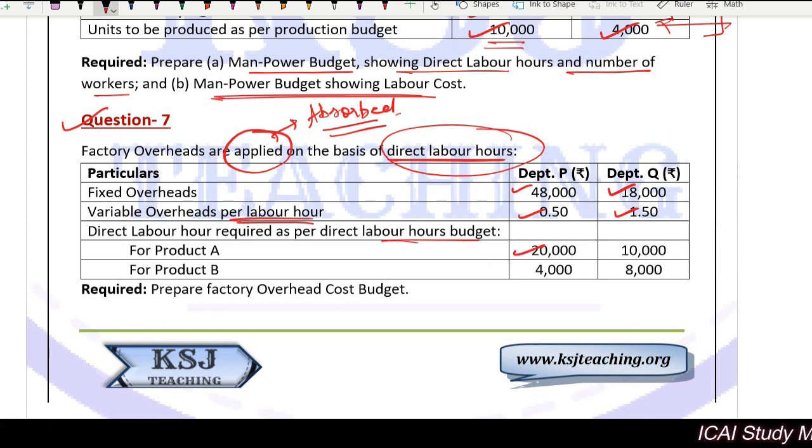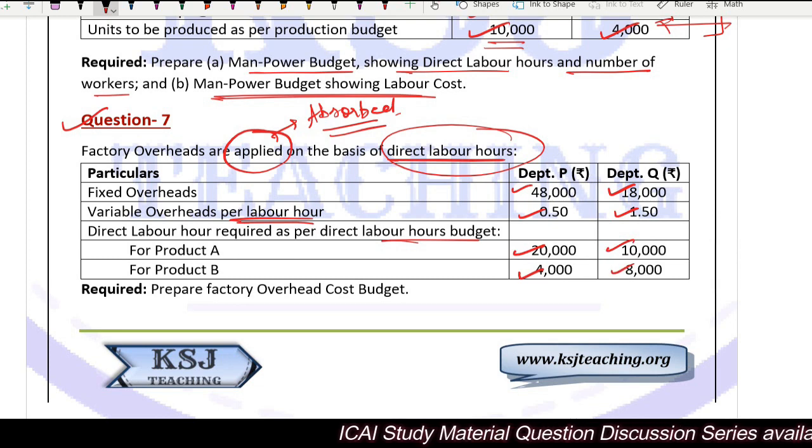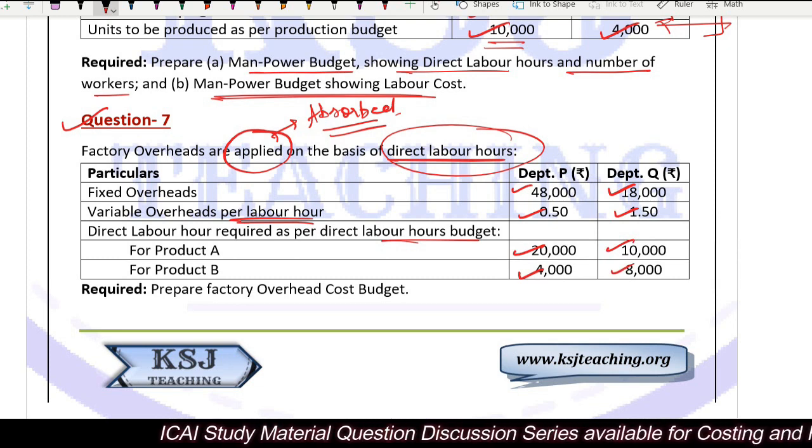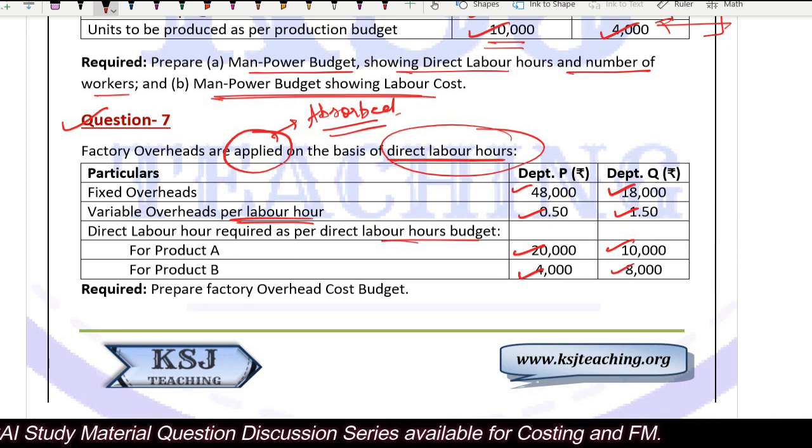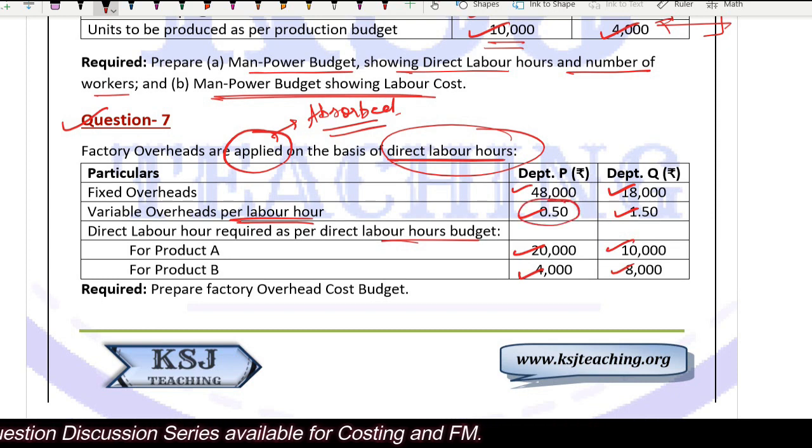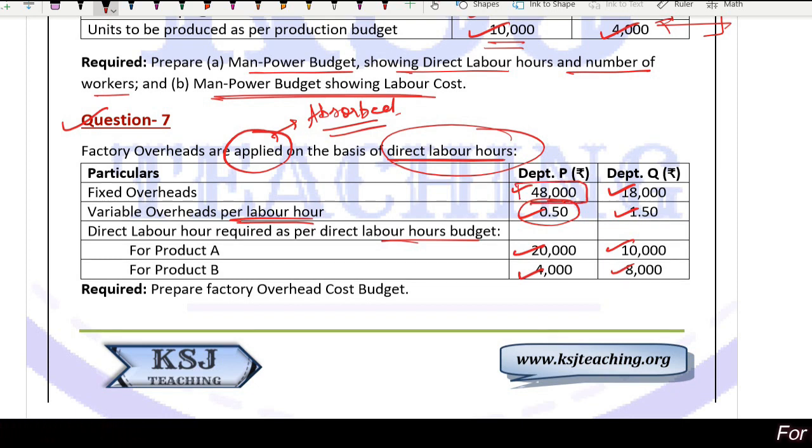For product A 20,000 and for product B 4,000, here 10,000 and 8,000, right? Now, what is the problem here is that, sir, these factory overheads, these variable overheads are given per hour. That is not an issue, right? What about this factory overhead? This 48,000, this is given for total factory overheads.